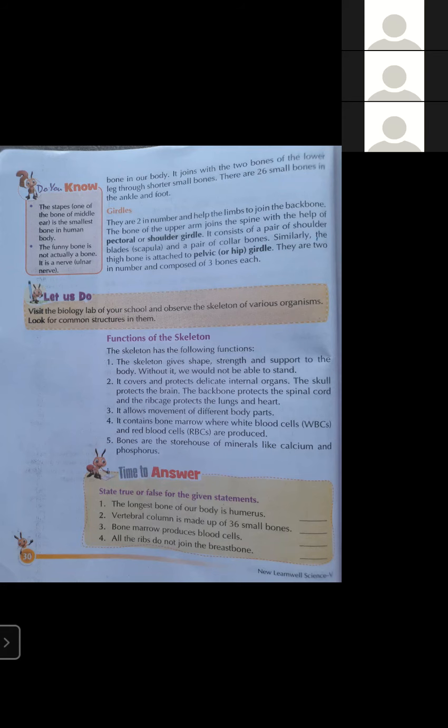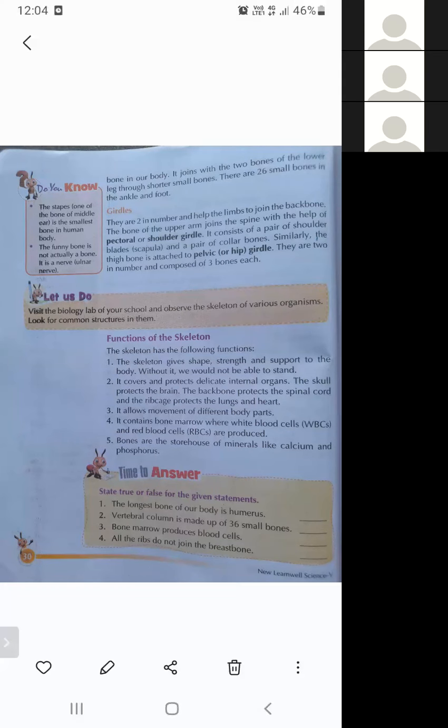They are two in number and are composed of three bones each. So we have two hip or pelvic girdles, each composed of three bones. Students, these are the parts of our skeleton. So you have to read pages 27, 28, 29 and 30 and learn all the important questions and important internal terms.